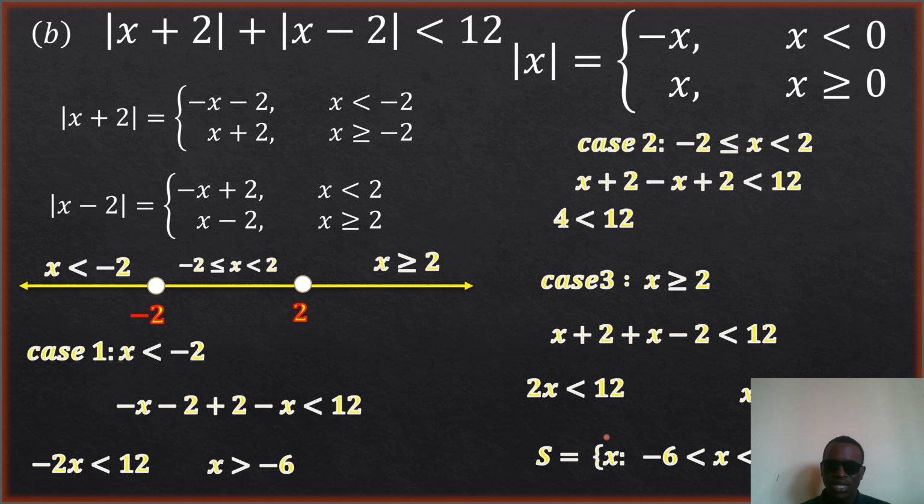Okay, so the solution set is to say that x is such that x lies between negative 6. x is greater than negative 6, but less than a. There is a problem here. It should be a less than. I'll make sure I correct it. So this is less than 6. I hope this video was helpful. That's the end of this solution.